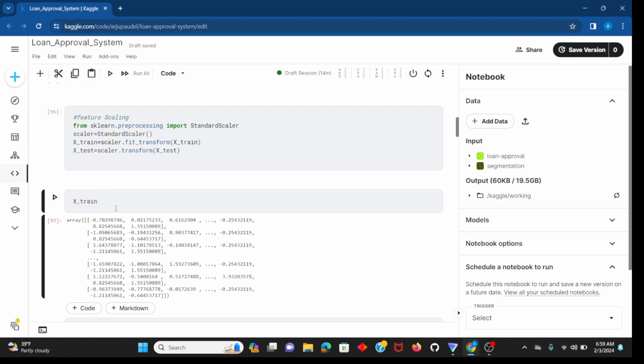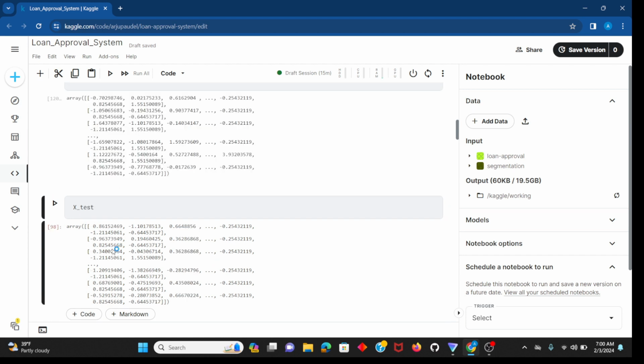This is our X_train, and you can see we have scaled the values within ranges using standard deviation and mean.